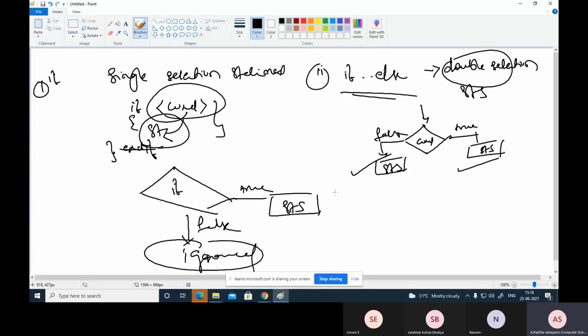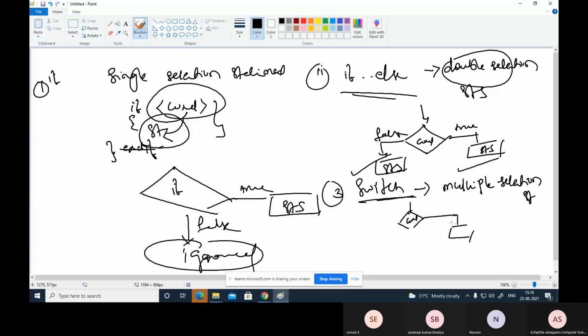And one more is the switch statement. This switch statement is a multiple selection statement. Suppose you write some condition. If the condition is satisfied, these statements are executed. If the condition is not satisfied, then another condition is checked, again true or false, and like that a number of conditions are set. That's why this is called the multiple selection statement. Now see here one by one how these are executed.